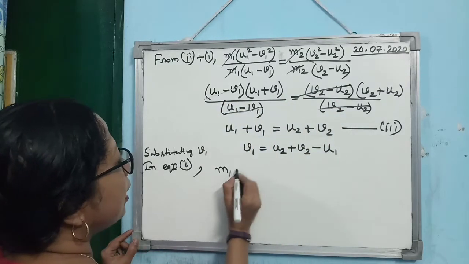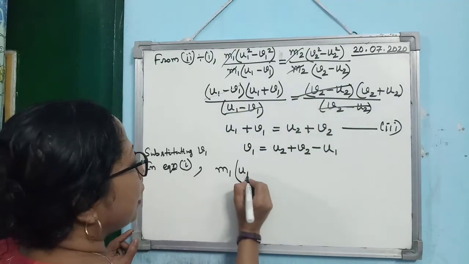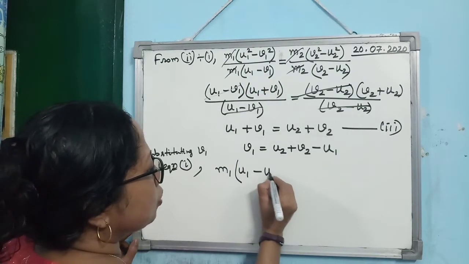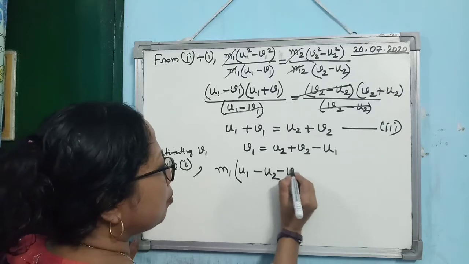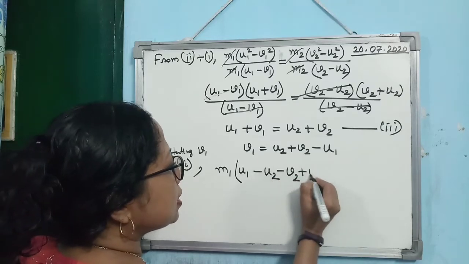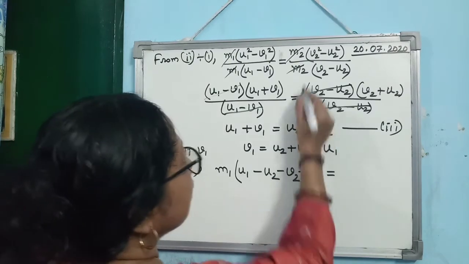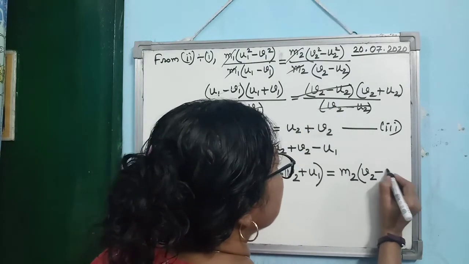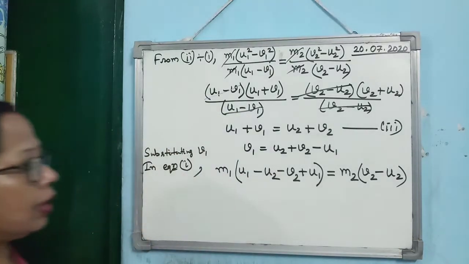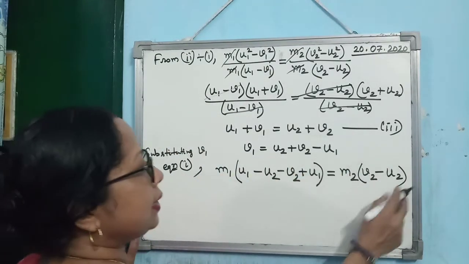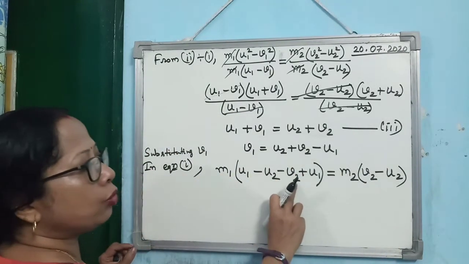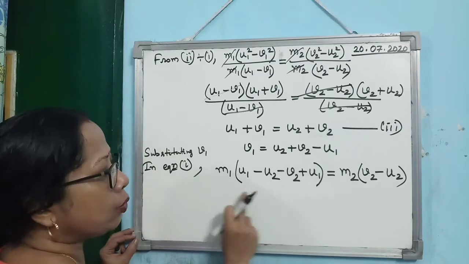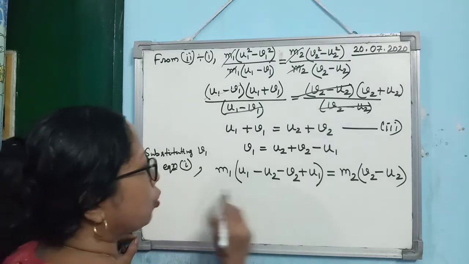You see, m1 into u1 minus v1. So minus v1 means it will be minus u2 minus v2 plus u1 is equal to, you are getting m2 into v2 minus u2. Alright. So you see here in this equation there is only one unknown, v2. So we have to find out what is v2. So for that, you just first open the brackets.